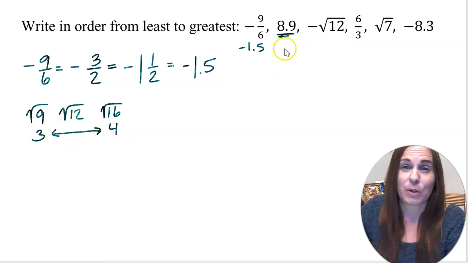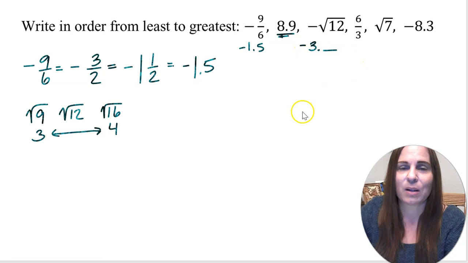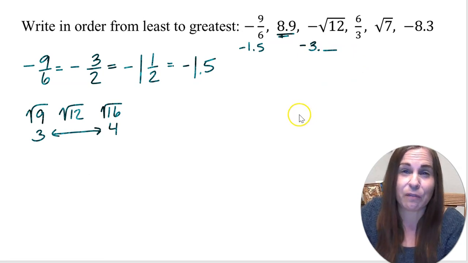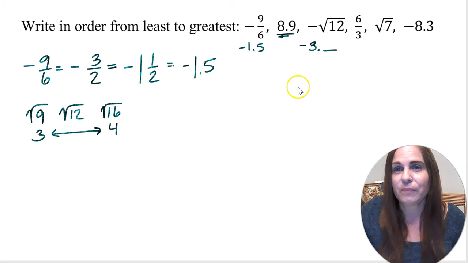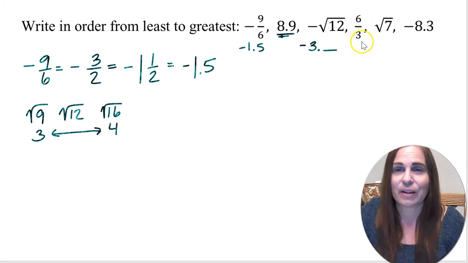So as an approximation, I'm going to put 3 point something, right? We don't know exactly what comes after the something, maybe 0.4 or 0.5, because it's really close to being right in the middle. All right, then the next number I've got is 6 divided by 3, right? 6/3, which is just 2.